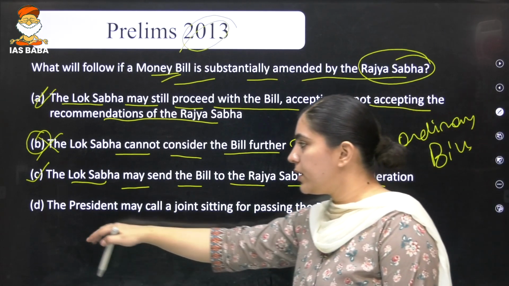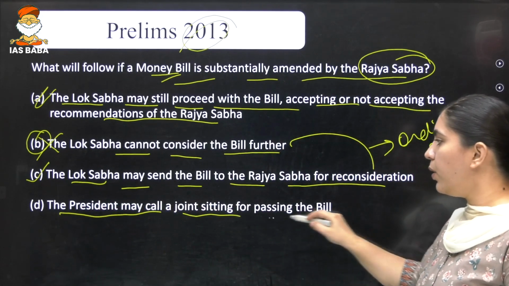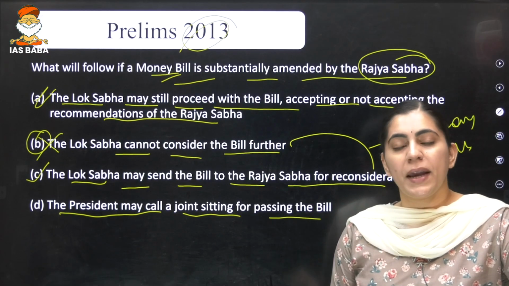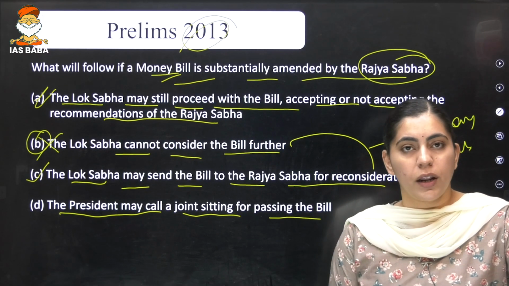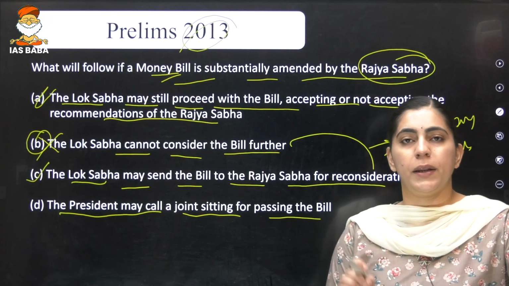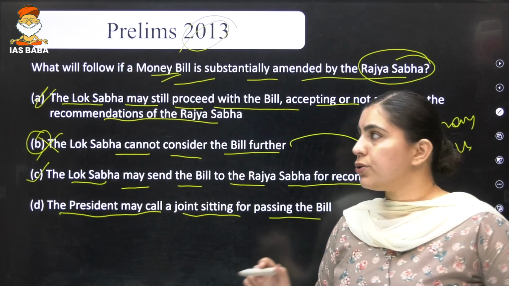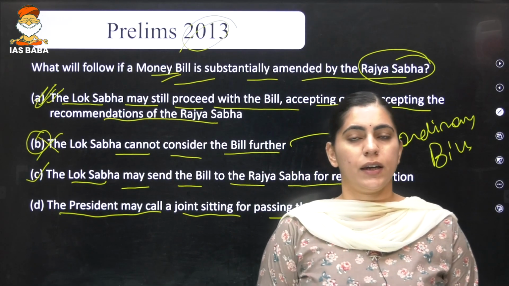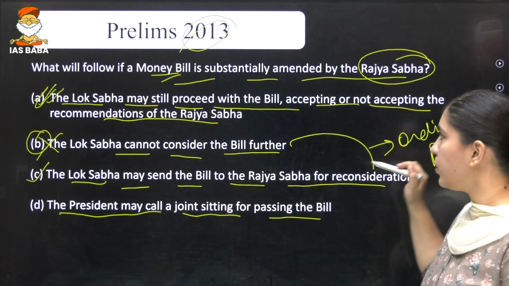And the fourth statement says that the President may call for a joint sitting. Again, a joint sitting can only happen in the case of an ordinary bill and not in the case of a money bill. Is it clear? So the first statement provided by the UPSC is the correct answer to this particular question.